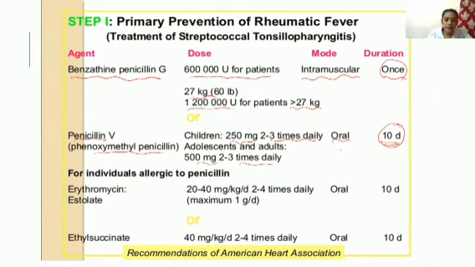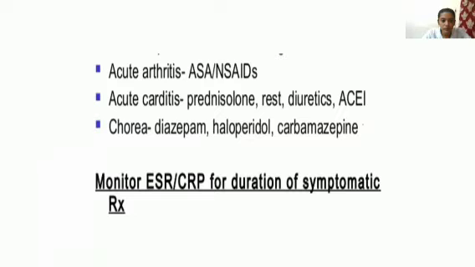And if the person is allergic to penicillin, then erythromycin is usually administered. Erythromycin 20 to 40 mg per kg per day, 2 to 4 times daily, orally for 10 days. Same 10 days we will be giving. Only benzathine penicillin G is administered once. So these are the major antibiotics we will be using in primary prevention. This is according to the recommendation of the American Heart Association.